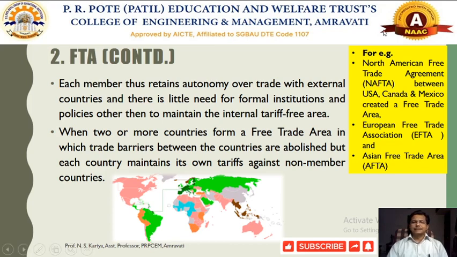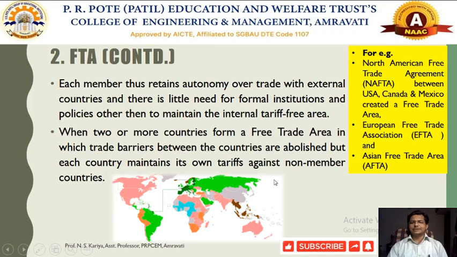Now we have the North American Free Trade Agreement, called NAFTA. NAFTA has been located here, among USA, Canada and Mexico, which has been declared a free trade area. So there will be a free exchange of goods and services over there.